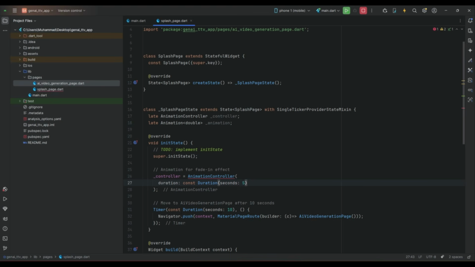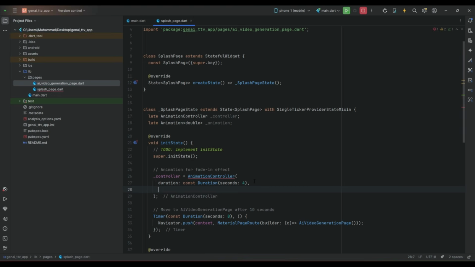Or let's say, for example, if you want to keep it to 8, then we want to display the fade animation for 4 seconds, and the overall time for displaying the splash screen is 8. So during that 8 seconds, for 4 seconds you will see the animation. If you want it for longer, then set this to 10 and half of it will be 5. So it is totally up to you.